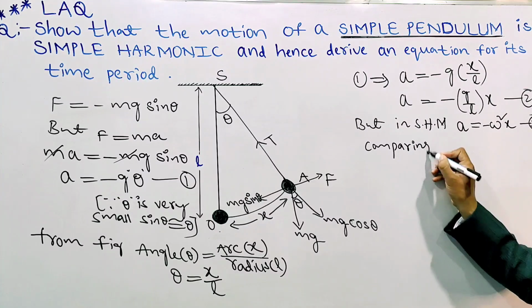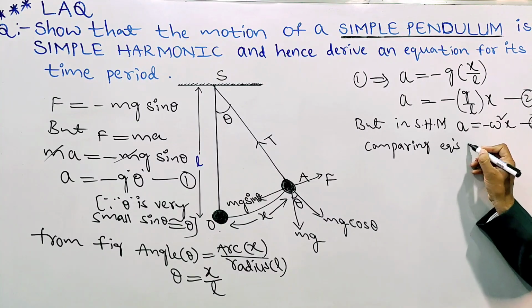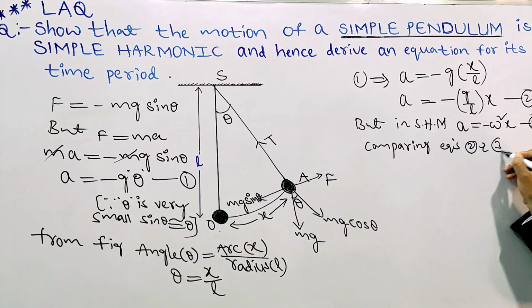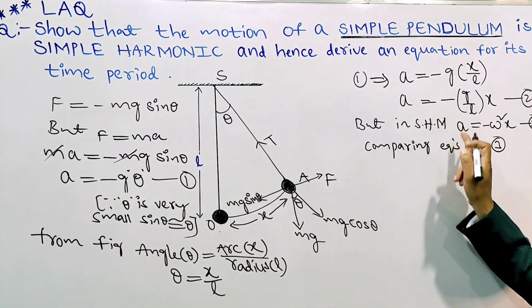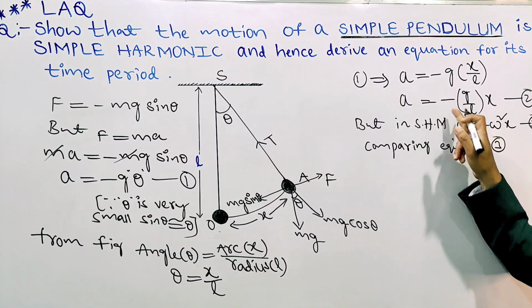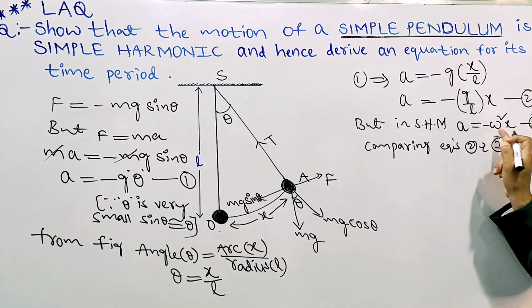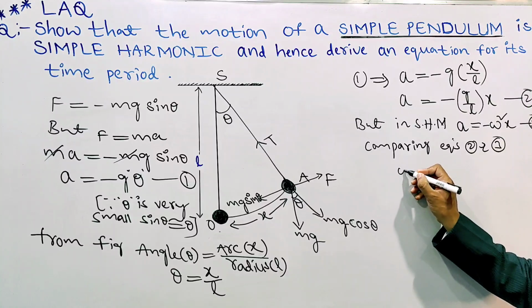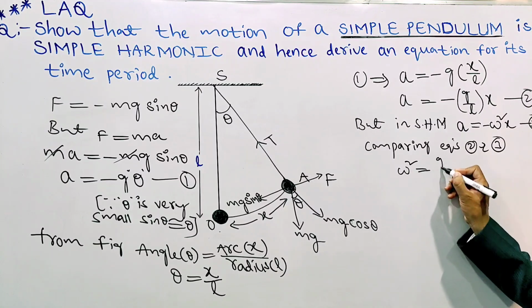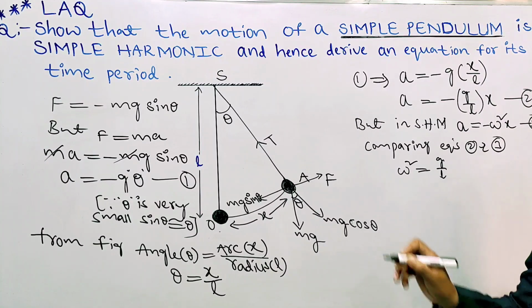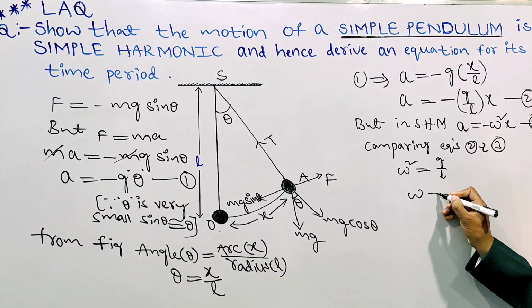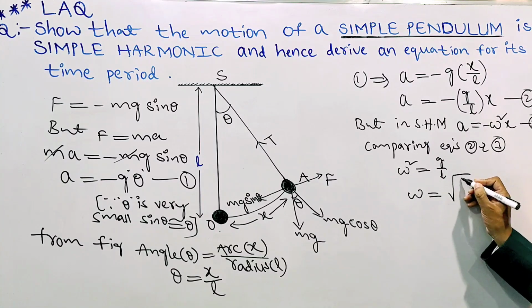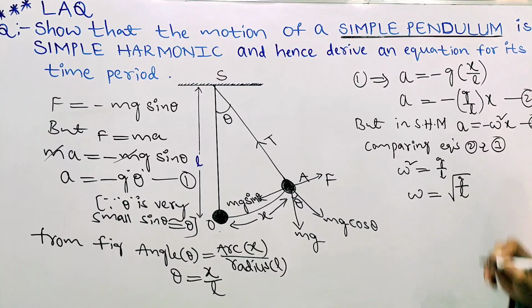Comparing equations 2 and 3: A is there, the equal symbol is there, minus is there, x is there. But instead of omega square, g by L is there. So omega square equal to g by L, and omega equal to under root g by L.